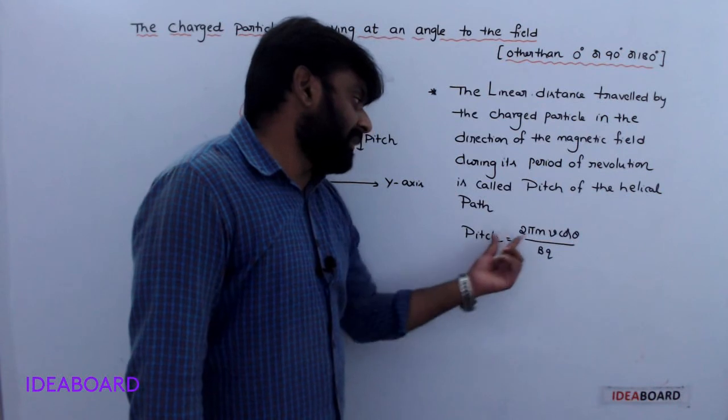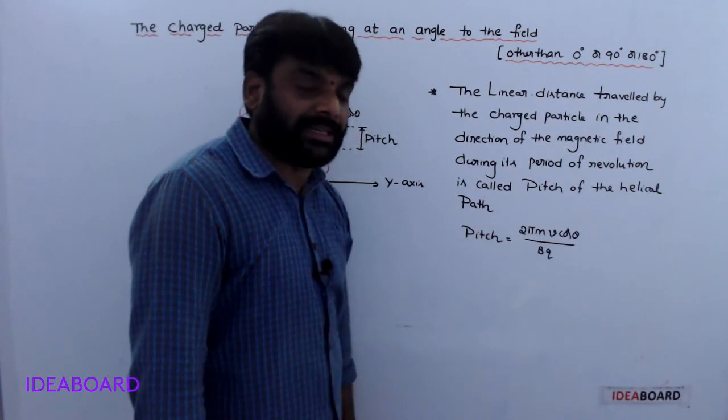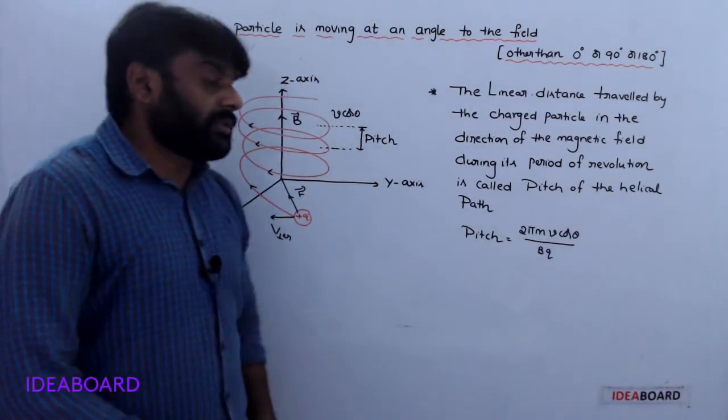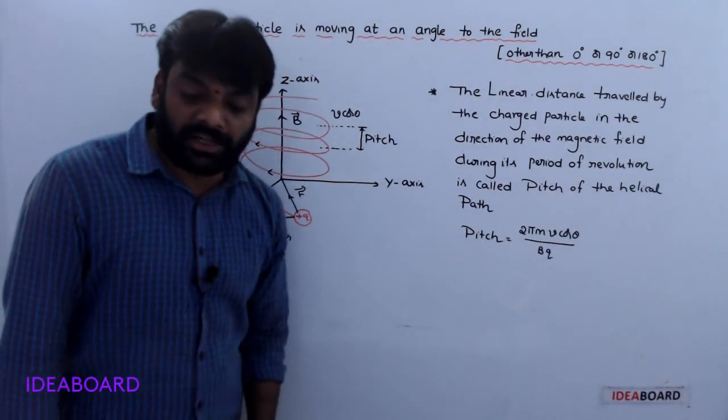Pitch is equal to 2 pi mv cos theta by BQ. Understood? So next topic is Lorentz force.